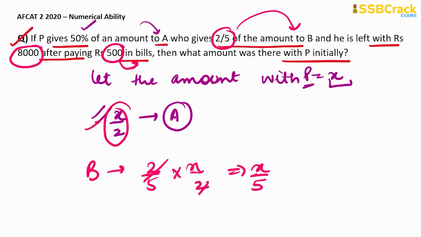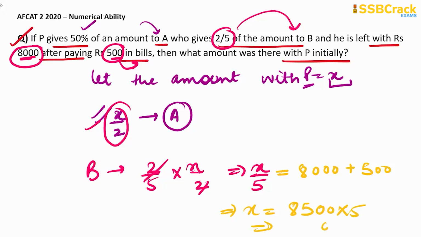So the total amount with B will be 8,000 plus 500. So this X by 5 should be equal to 8,000 plus 500. This implies X will be equal to 8,500 into 5, right? So it will be 5 5s are 25, then 5 8s are 40 plus 2, right? So we have got our X as 42,500.